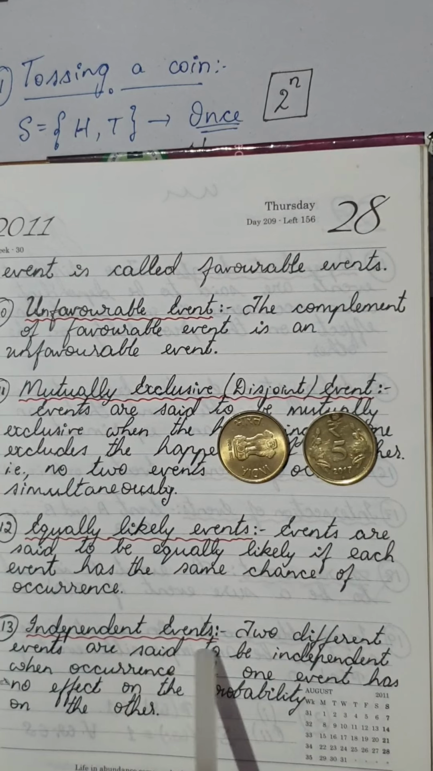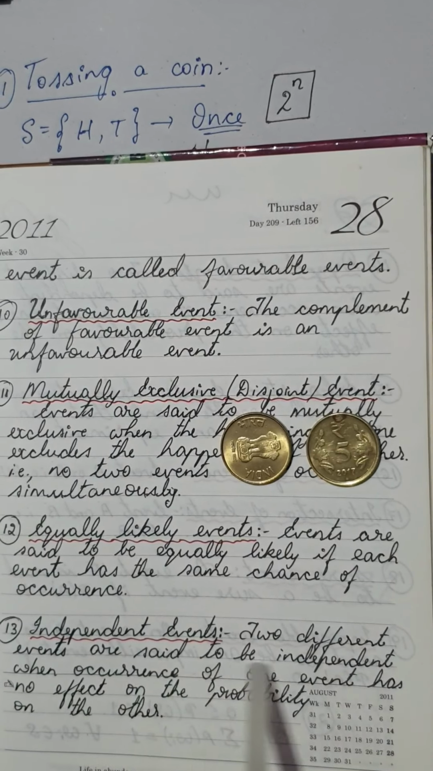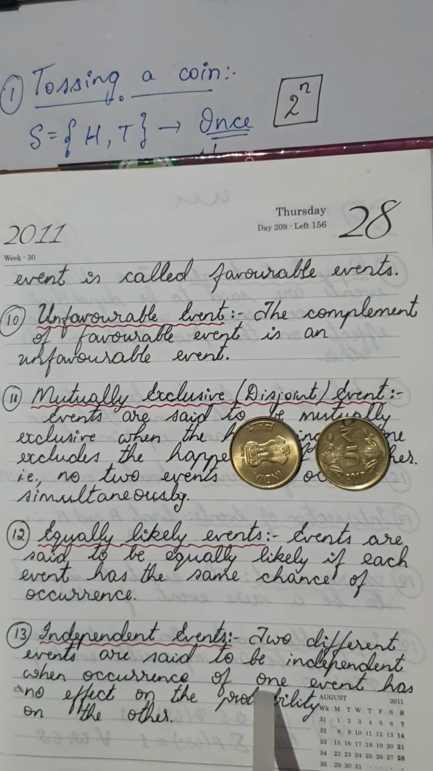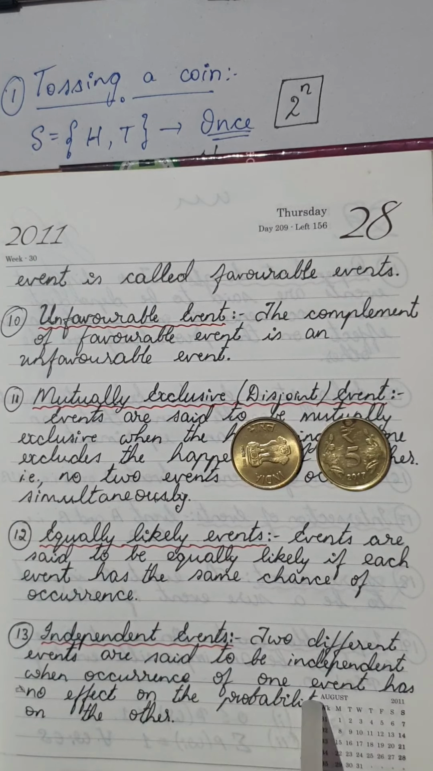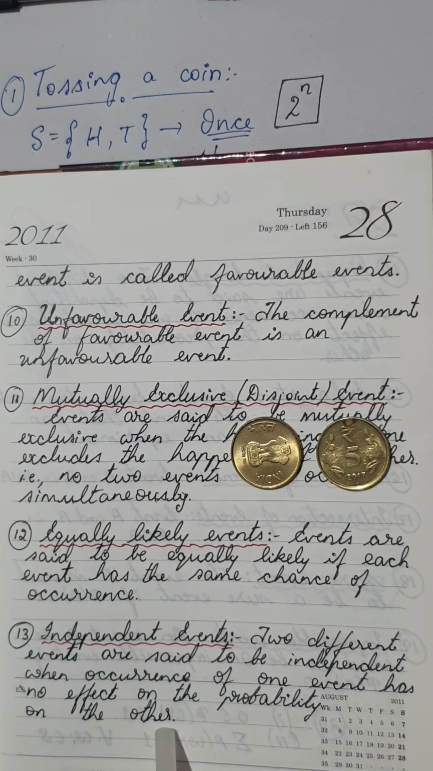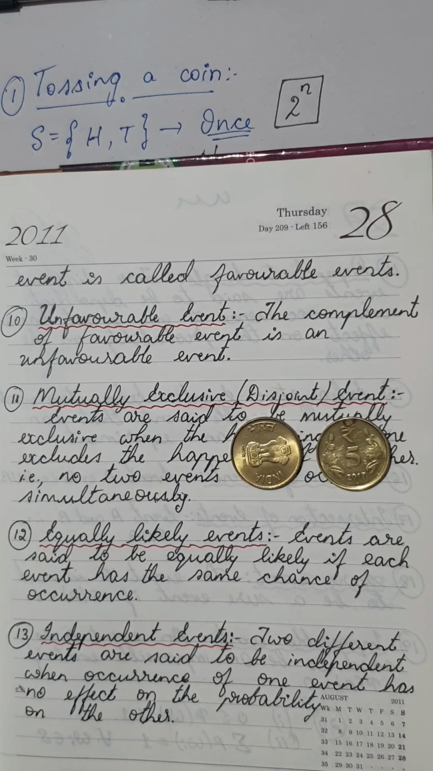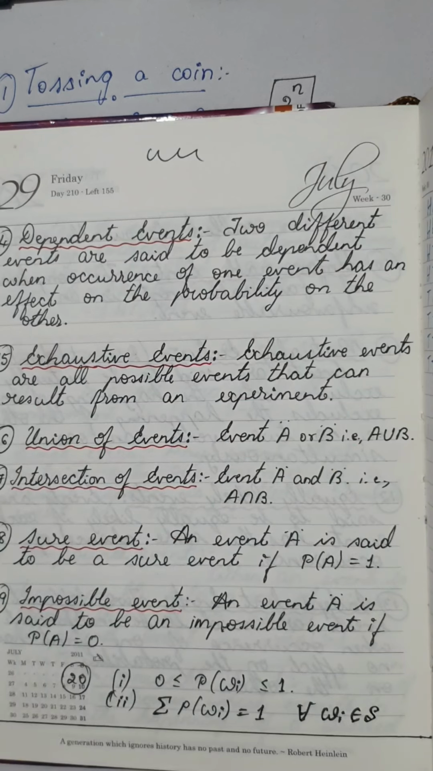What do you mean by independent events? Two different events are said to be independent when the occurrence of one event has no effect on the probability of the other event. Think of two events. If they are not depending on each other, then they are called independent events.